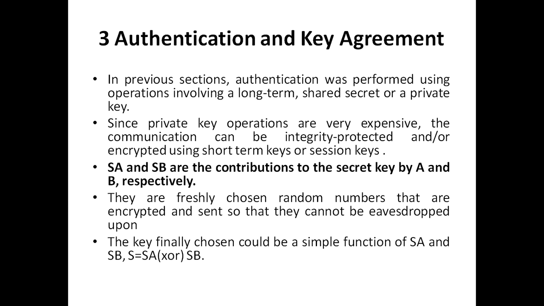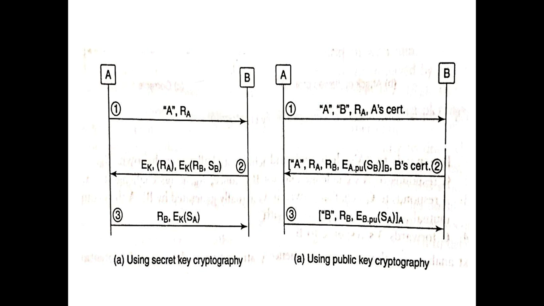So here we will be using two contributions, SA and SB, to the secret key by A and B respectively. They are freshly chosen random numbers that are encrypted and sent so that they cannot be eavesdropped upon. The key finally chosen could be a simple function of SA and SB, that is S is equal to SA XOR SB.